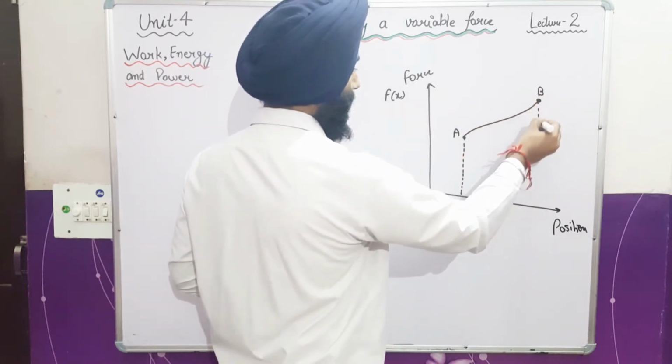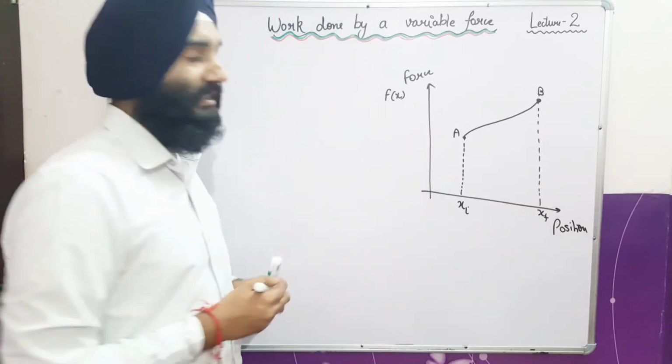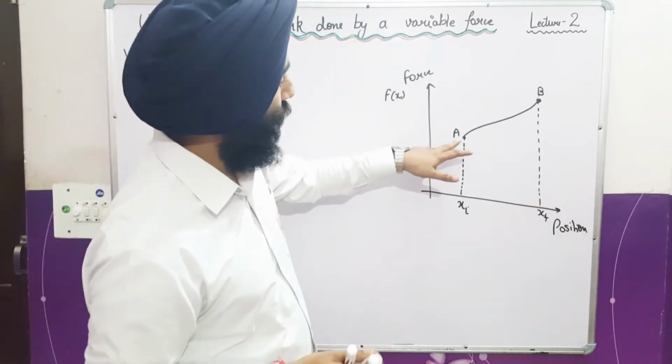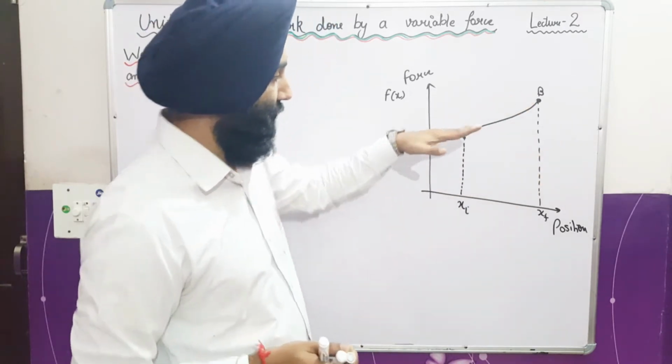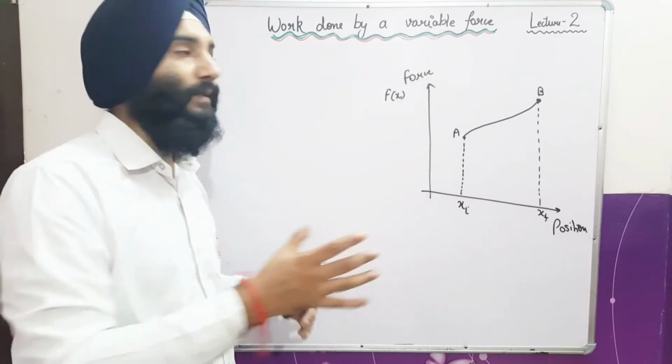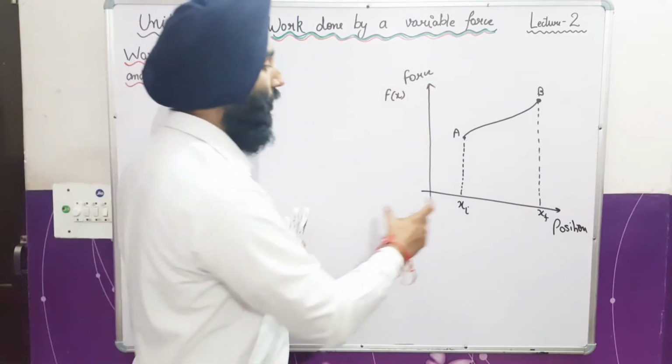This is the final position. From this graph it is clearly shown that as we change the position, the value of force keeps changing. It means this force is variable in nature. It depends on position.